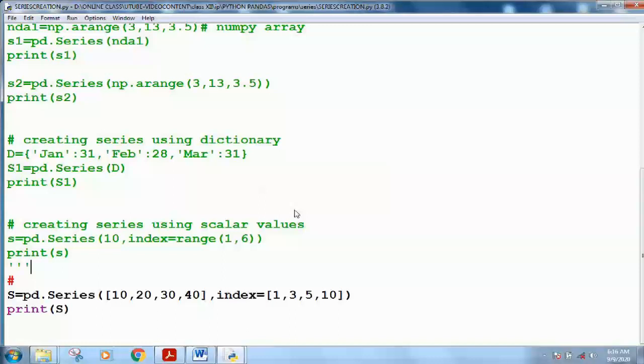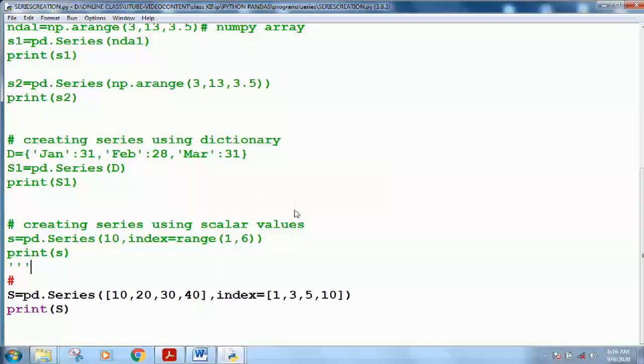So you can specify the index argument and change the index. For example, if you want the index to be a list of names, you can specify the names here also, meaning you can give strings. Suppose Ravi, Raj, Ram and Rahul. In this way, using the index argument, you can specify the index.